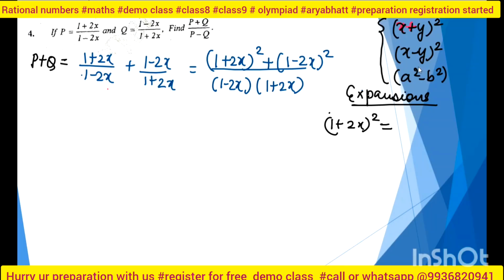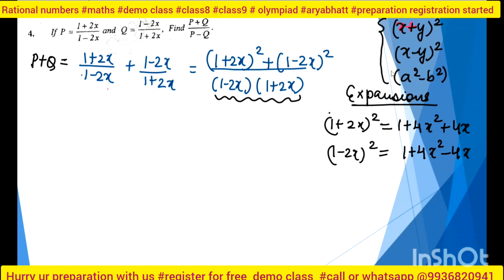And 1 plus 4x square, plus 4x, good. Then 1 minus 2x whole square, 1 plus 4x square minus 4x. Good. And here at the denominator part, I can use this identity. Can I use this identity?